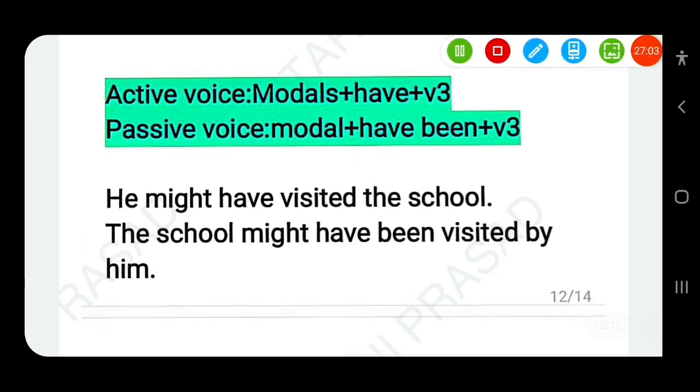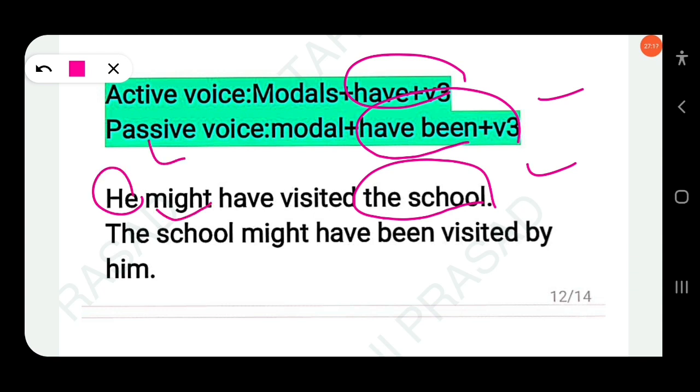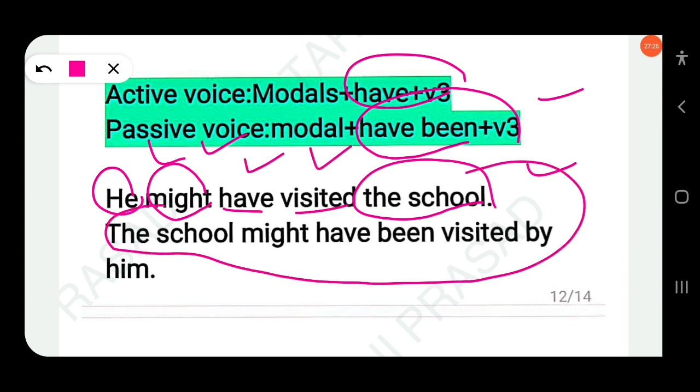Then next, other rules. Active voice: modal plus have plus V3. Then in passive voice you have to use modal plus have been plus V3. Okay. He might have visited the school. So here the object is the school, the subject is he, the modal auxiliary used is might, have is also used, and visited is the main verb. So here the object the school becomes the subject. The school might, just look at the structure: modal might, have is used, been is used, V3 visited.